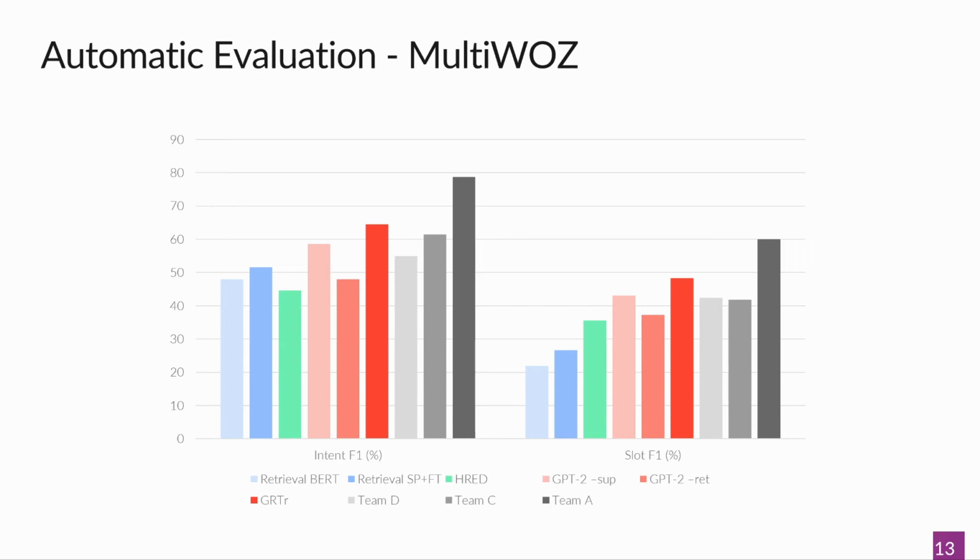Firstly, the GPT-2 model fine-tuned to support data performs significantly worse than the vanilla one, even though the vanilla one knew nothing about the MultiWOZ data at all. The reason behind that might be the fact that MultiWOZ data is way less varied than MetalWOZ, and it's much easier to overfit to. But anyway, the use of the retrieval logic compensates for that.